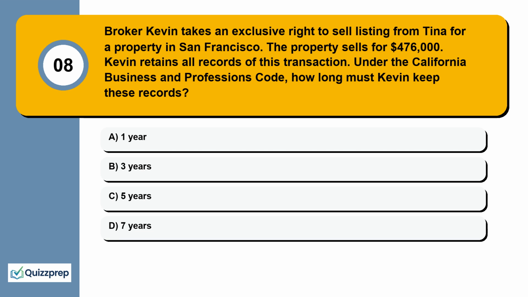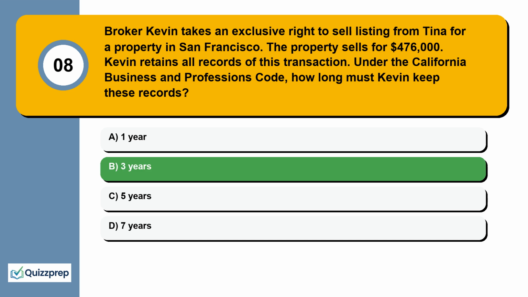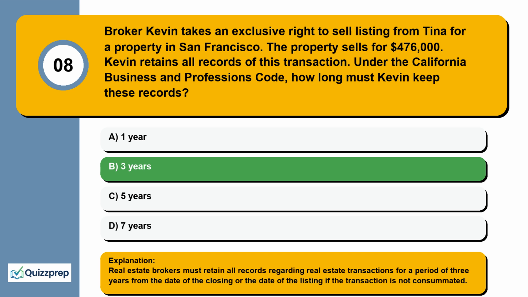Question 8. Broker Kevin takes an exclusive right to sell listing from Tina for a property in San Francisco. The property sells for $476,000. Kevin retains all records of this transaction. Under the California Business and Professions Code, how long must Kevin keep these records? 1 year, 3 years, 5 years, 7 years. Real estate brokers must retain all records regarding real estate transactions for a period of 3 years from the date of the closing or the date of the listing if the transaction is not consummated.